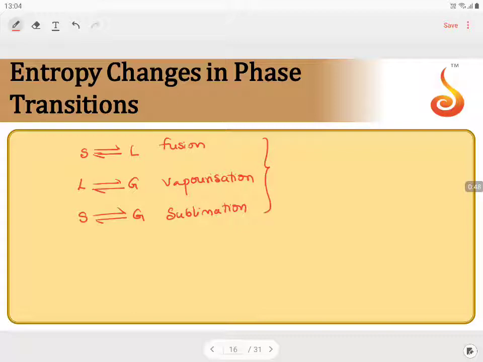During phase transition, the very important point to remember is that pressure remains constant in the process, and the temperature remains constant in the process of phase transition. During the conversion of one physical state to another physical state, an equilibrium is established, and at equilibrium, two thermodynamical variables are going to be constant, which are pressure and temperature.